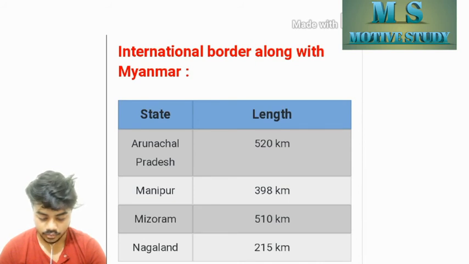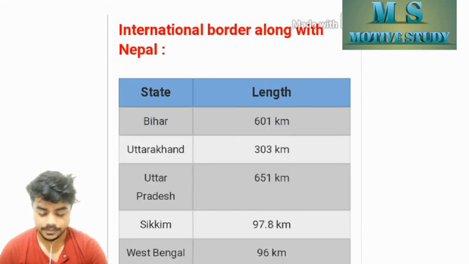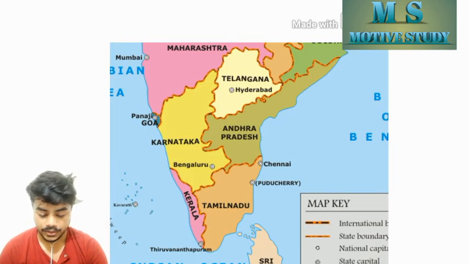And if you talk about Myanmar, then it shares a boundary with Arunachal Pradesh 520 km, Manipur 398 km, Mizoram 510 km, and Nagaland 215 km. With Nepal, it shares a boundary with Bihar, Uttarakhand, Uttar Pradesh, Sikkim, West Bengal. The southernmost point of India is this, and the southern states of India are Telangana, Andhra Pradesh, Karnataka, Tamil Nadu, Kerala.